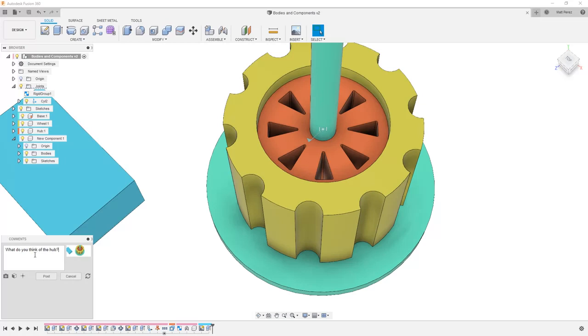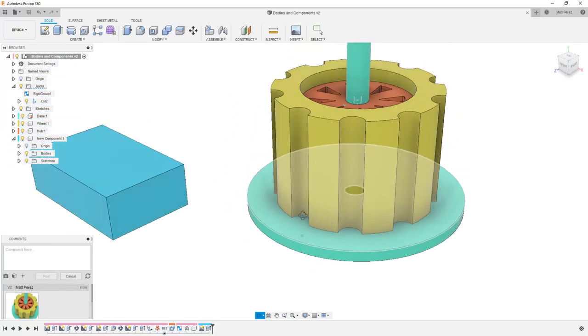So if you're working on a team and you really want somebody to focus in on a certain area of the design, we can do things like grab these screenshots and add this information. It can also just be a place to store ideas or pertinent information to the design. For example, maybe this design needs a bearing. So if we have basic information about the bearing, we could place it here in a comment. So now we have bearing is 10 by 10 by 2, and again, just a great place to save that information. Note that this information is saved and it is based on a version. It says V2 in here.